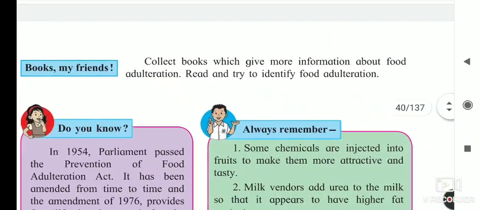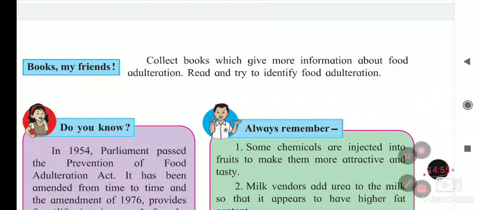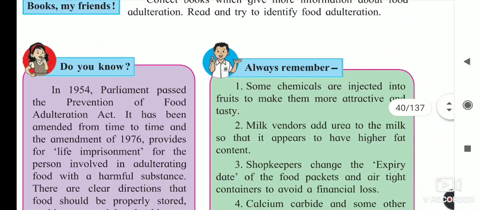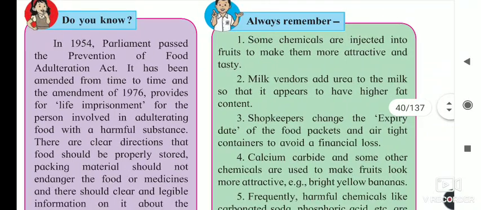The next point of the lesson is 'Books are my friend'. Collect books which give more information about food adulteration. Read and try to identify food adulteration. So inside them also you can find adulterated foods.